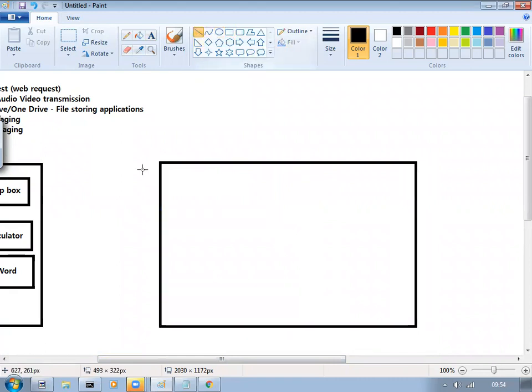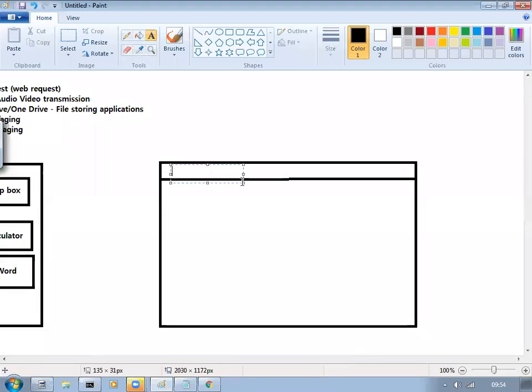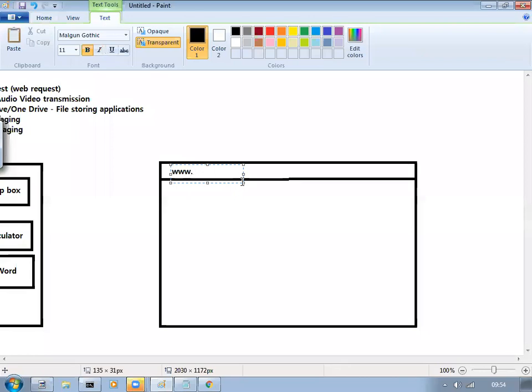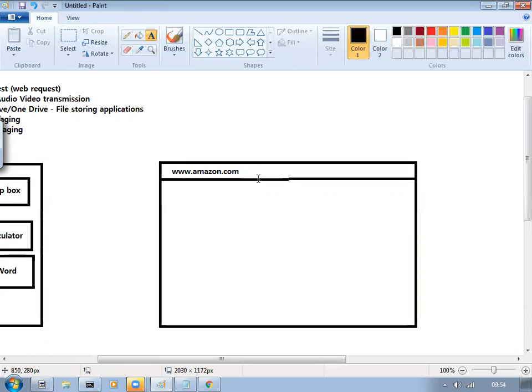You give some information in the address bar, like when you want to reach google.com or amazon.com, you enter www. and the address. Then what happens? The request you give doesn't just sit over here. Something is happening internally in the background, getting that information back to you and displaying it.